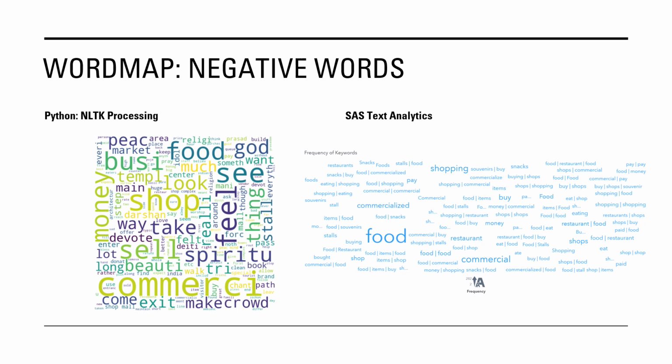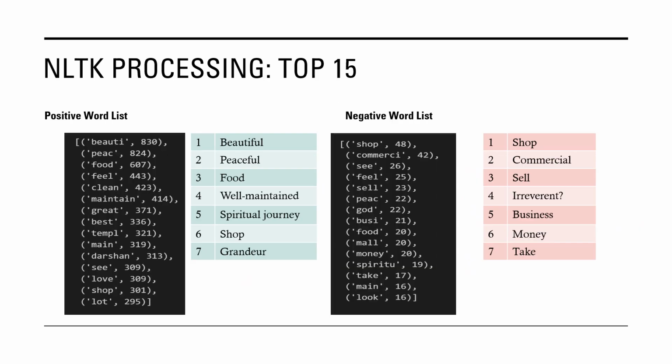For negative words, this was filtered again by the 2.5 stratification, and for positive it was filtered from 3.5 and higher. In the 2.5 and lower ratings, it looks like the commercialization of ISCON made people feel not great. Perhaps they saw it as irreverent. And so on the SAS, you see food as one of the main negatives, and then commercial and shopping.